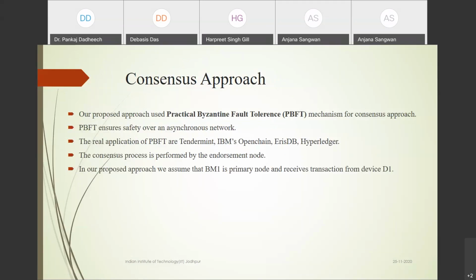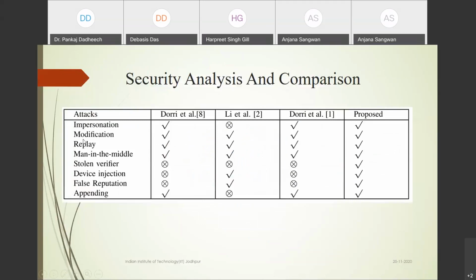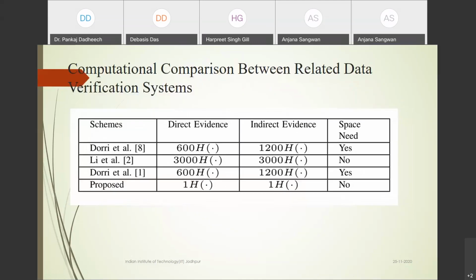Okay, in this work we are also using PBFT, and we compared with some existing work. We checked, this tick means they protected against it. For the existing work by the author Lee, they protected against 5 out of 8 attacks, and likewise this scheme and this scheme. But our scheme protects against all types of attacks. So security wise, we have already proved that our scheme is strong, maintaining a high level of security. And performance wise, we internally analyzed all existing protocols.